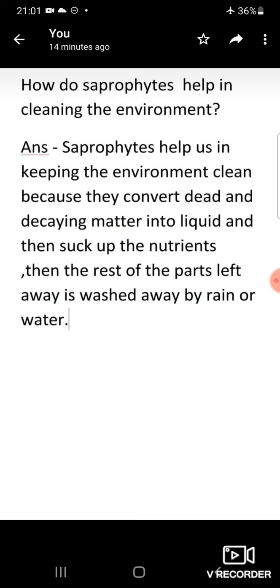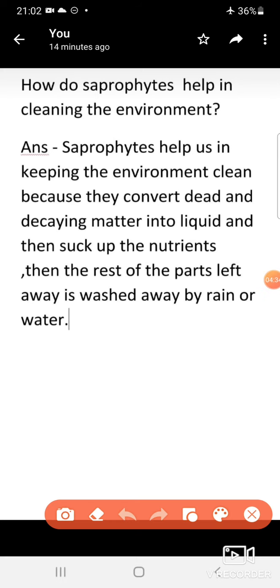Next, this question is very important. How do saprophytes help in cleaning the environment? Now we all are aware of saprophytes. These are the organisms which live on dead and decaying matter. They survive on dead and decaying matter. Saprophytes help us to keep the environment clean because they survive over the dead and decaying matter.